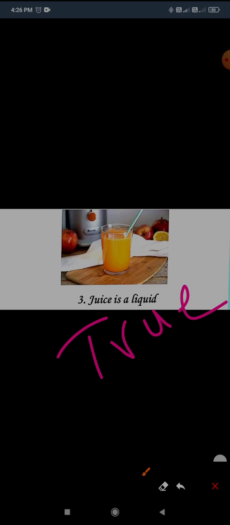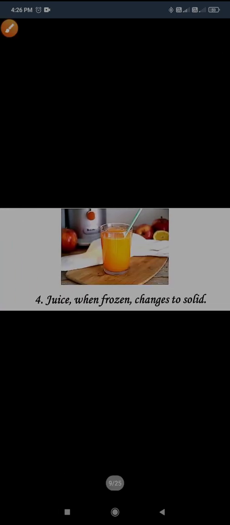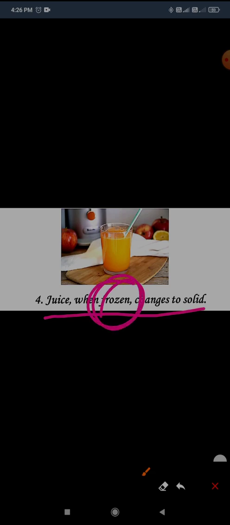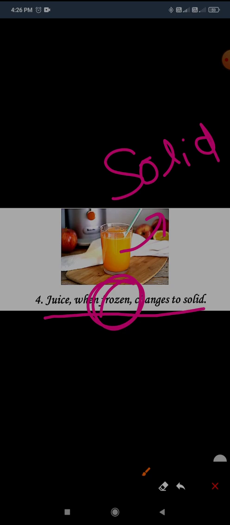Now the next, fourth statement. Same picture, but a different question. Juice, when frozen, changes to solid. Yes, when frozen in the fridge, it changes its state to solid. So yes, it's true.